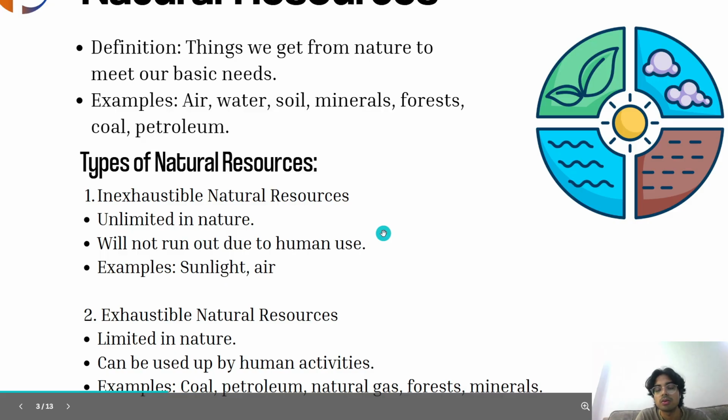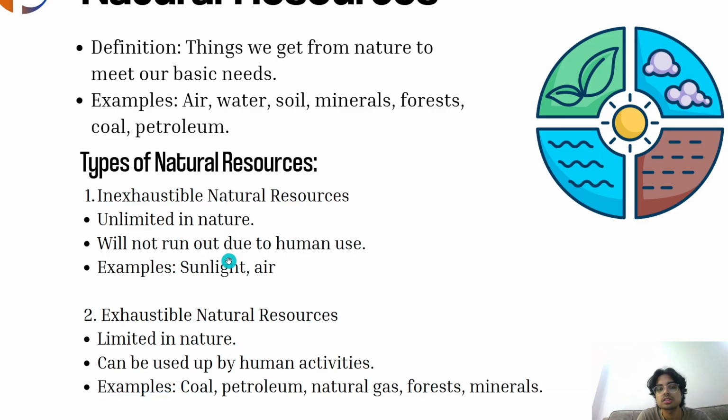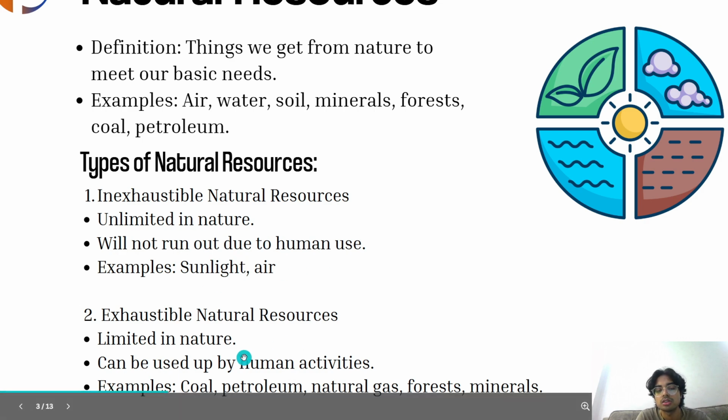So what have we seen? There are two different types of natural resources. One is unlimited and the other is limited in nature. The unlimited ones cannot be exhausted. We can use them as much as we want, such as sunlight and air. And the limited ones are those resources which take millions of years to generate. For example, coal, petroleum, natural gas, etc.